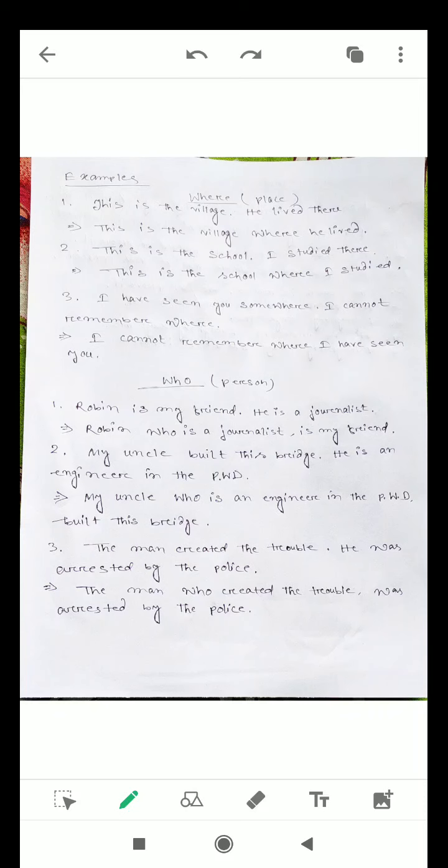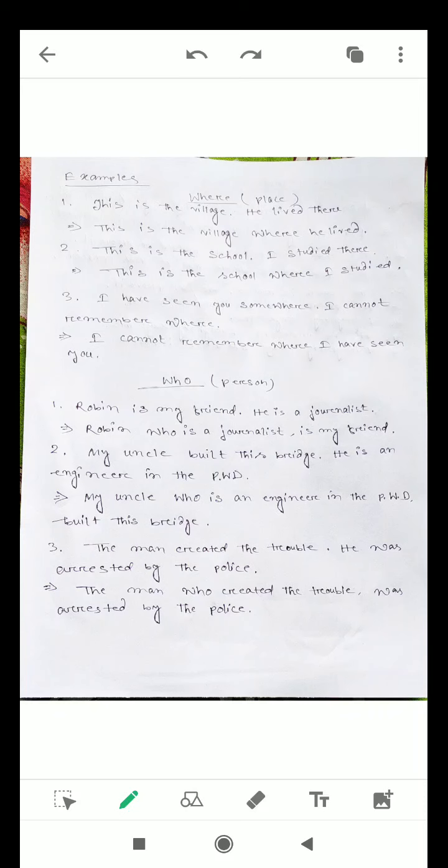Next, my uncle built this bridge. He is an engineer in the PWD. My uncle, the line is talking about a person. My uncle built this bridge. He is an engineer in the PWD. My uncle, who is an engineer in the PWD, built this bridge.